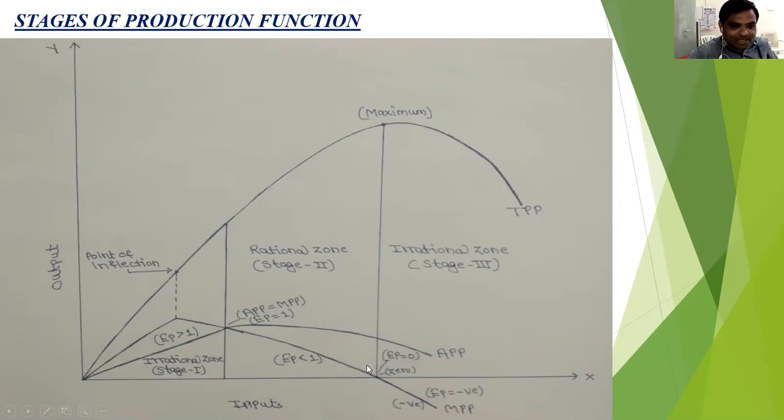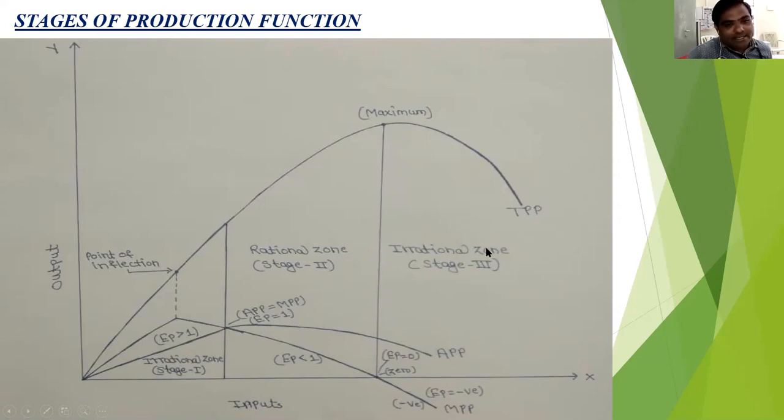In the second stage, the MPP is declining, and at the end of the second stage, the MPP is exactly equal to 0. When MPP is exactly equal to 0, at that time EP is equal to 0. So at the end of the second stage, the TPP is maximum or constant, and at the same time the MPP is 0.